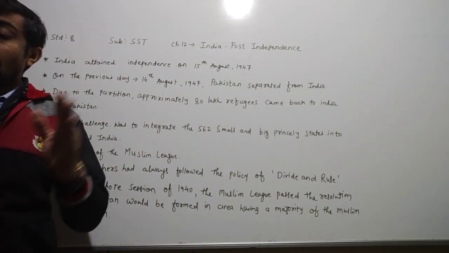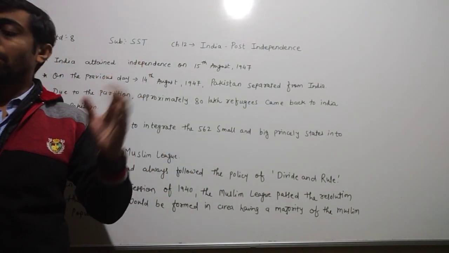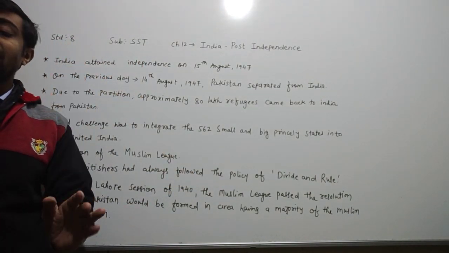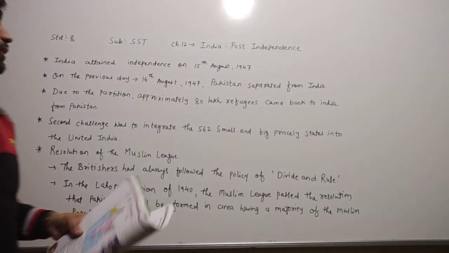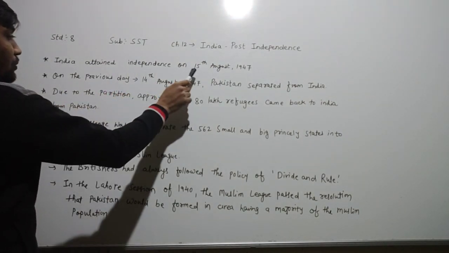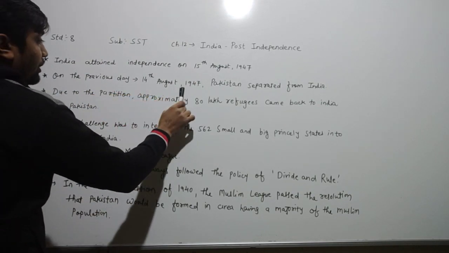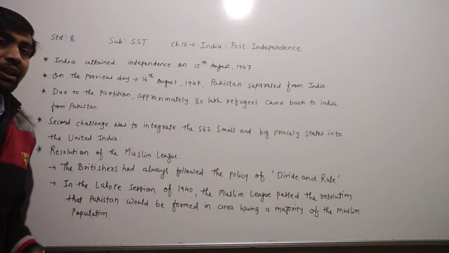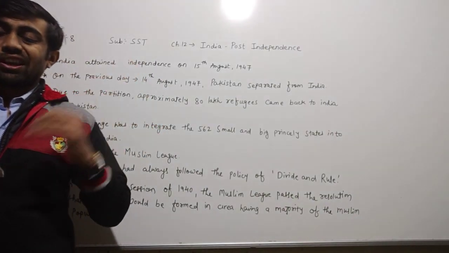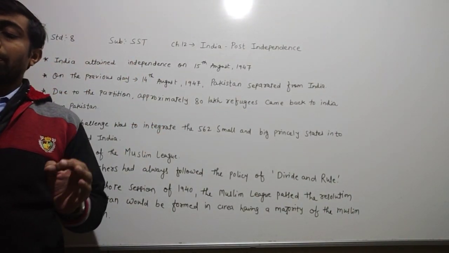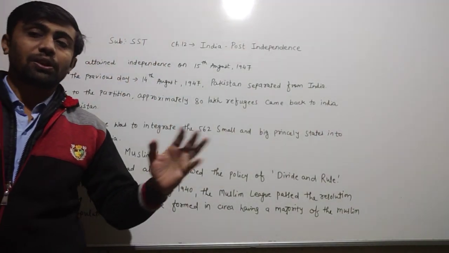Be careful, dear children. The previous day of the 15th August, it means the 14th August. On 14th August 1947, Pakistan separated from India. What happened then, dear children? They have given that the previous day of the 15th August is the 14th August. So on 14th August 1947, Pakistan separated from India. Here, dear children, in your textbook map, they have shown this.